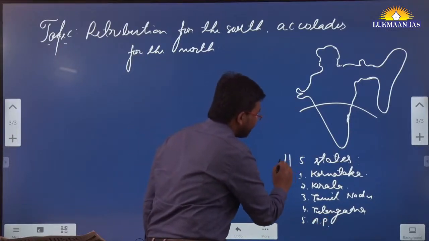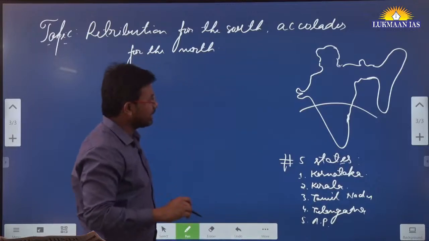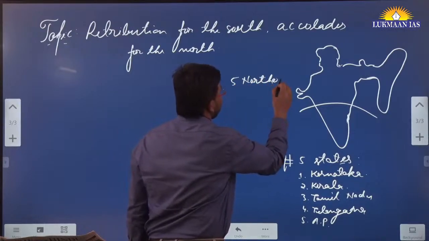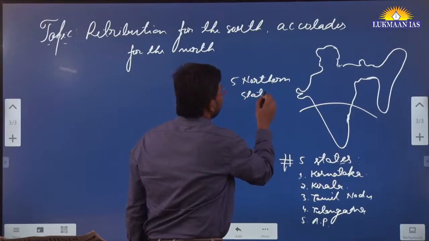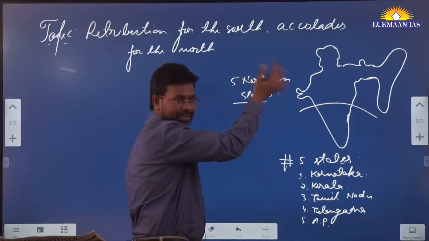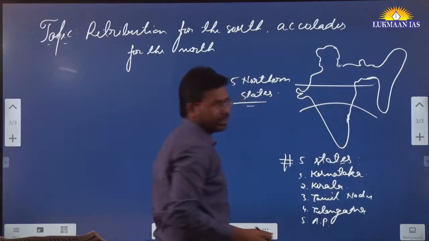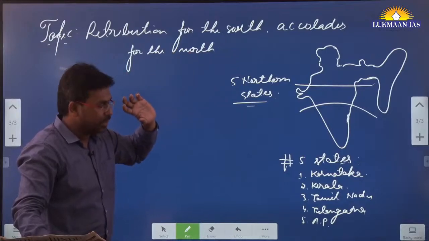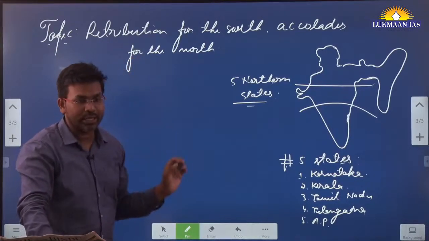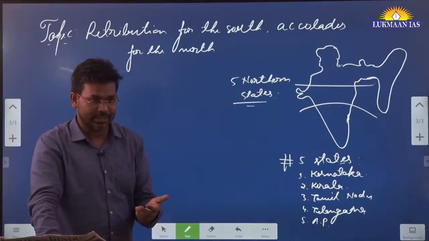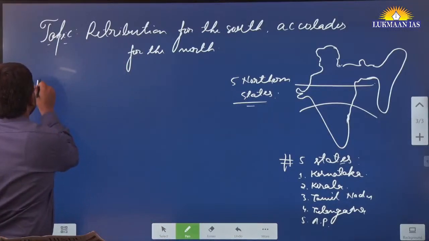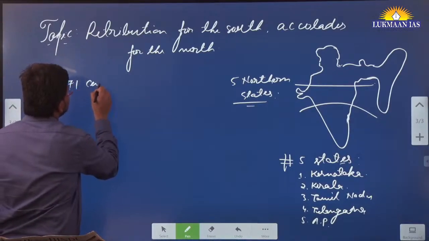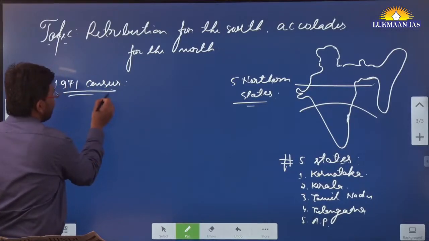So the author has referred to 5 southern states, and the author has also referred to 5 northern states, or northern states at large. Northern states include, let's say, Bihar, UP, and many other states where we have more population. The author is talking about the population census, and in this article they have talked about the 1971 census.